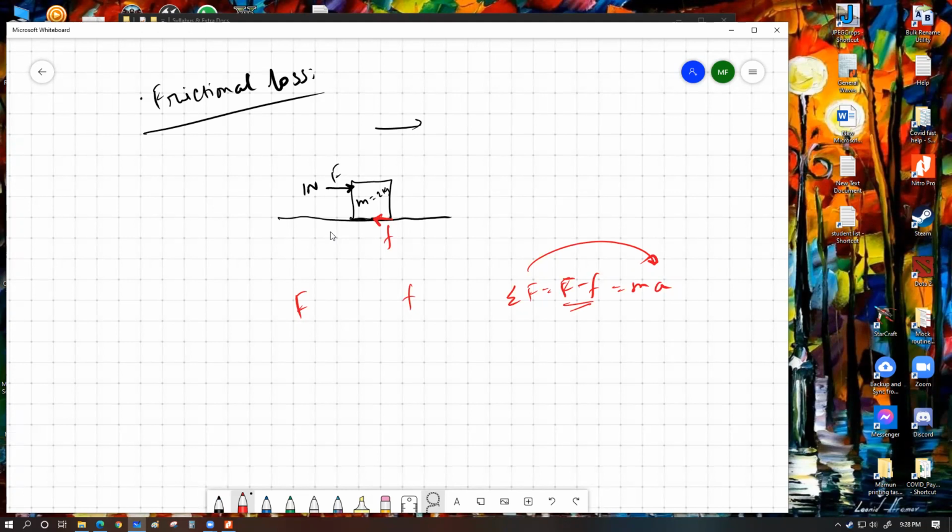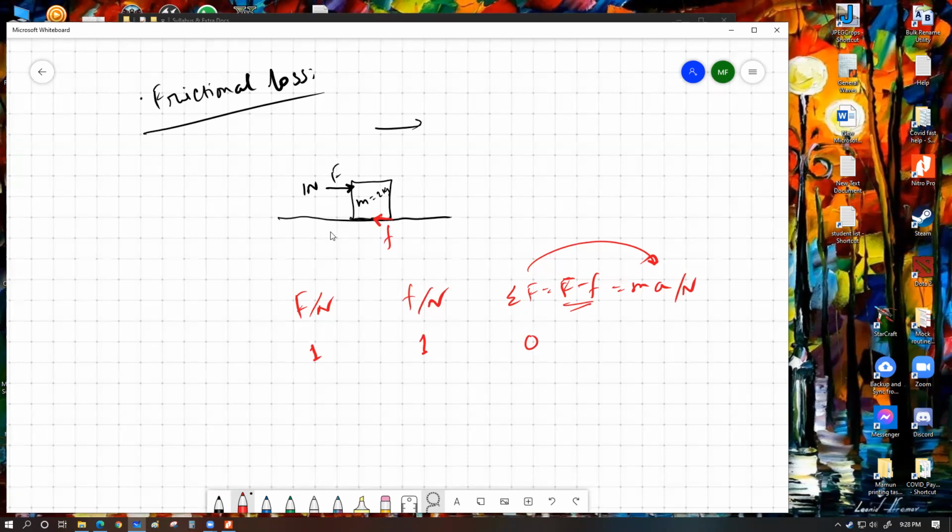Now say I give this object 1 Newton force, with both quantities given in Newton. If the frictional force is also 1 Newton, the object will have zero resultant force and cannot move, which means the frictional force is perfectly matching it. This is important: as long as I apply a force less than the maximum friction, it will produce exactly that much frictional force.